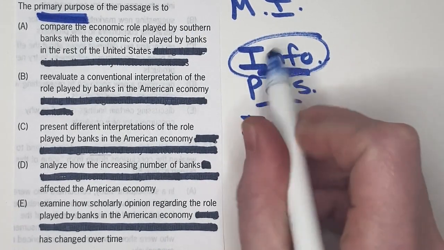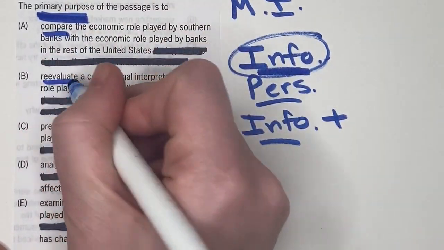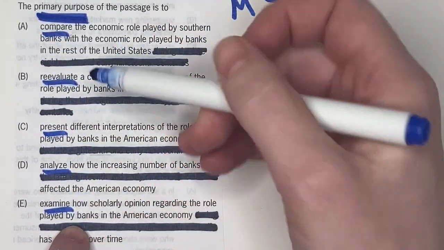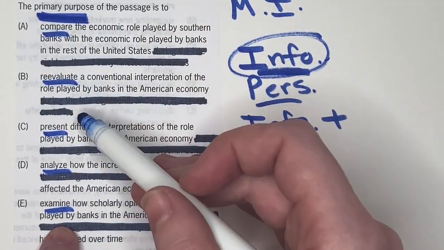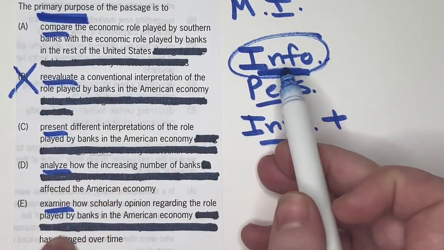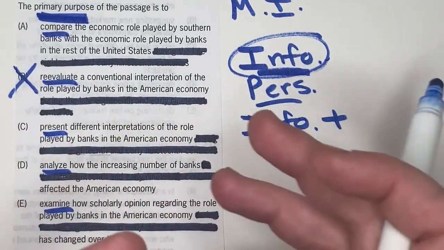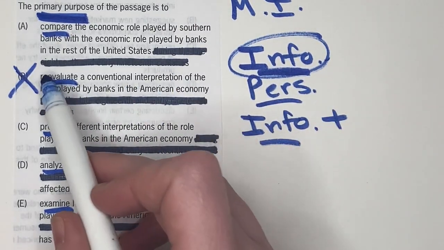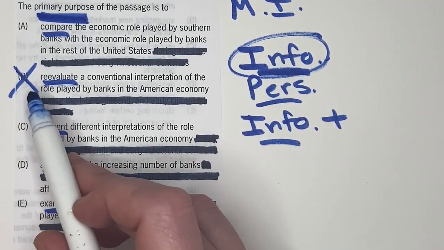All right, so armed with this knowledge that it's an informational passage, the first thing we can do with the answer choices is look at the verbs on offer. So if it's an informational passage, that means we need a boring verb. Now, these are all pretty boring. The only one that I think we could be a little suspicious of is maybe reevaluate. That's probably not going to be correct for an informational passage, since the action of reevaluating something is almost like saying that we need to cast it in a new light or rethink it. That would probably be more in line with persuasive or info plus. So probably not the best match.